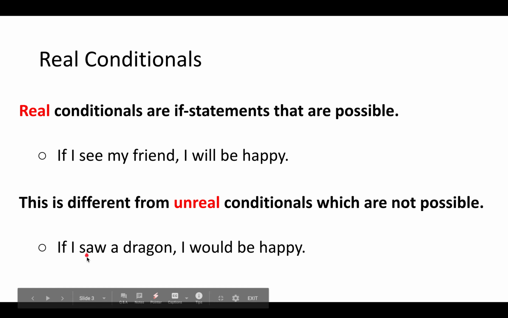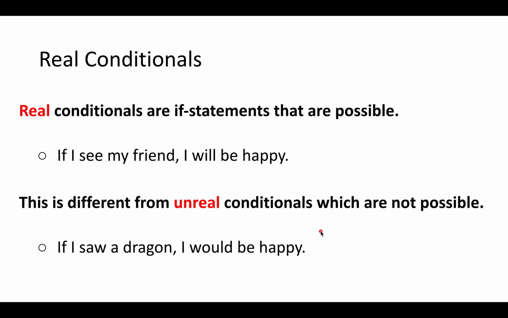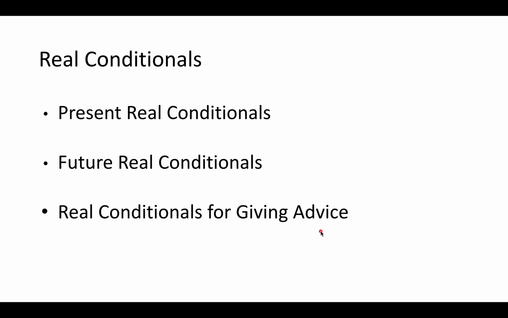For example, if I saw a dragon, I would be happy. Here, it is not possible to see dragons, they are not real. So we say they are unreal conditionals or imaginative conditionals.